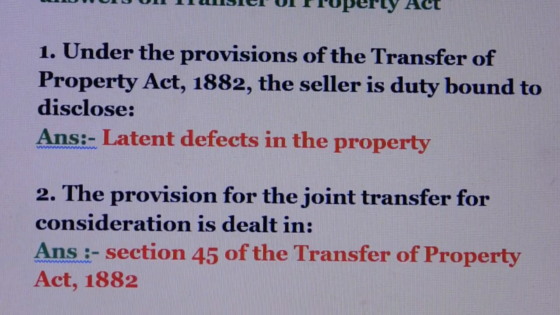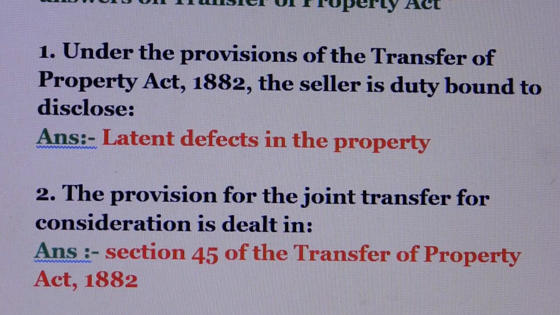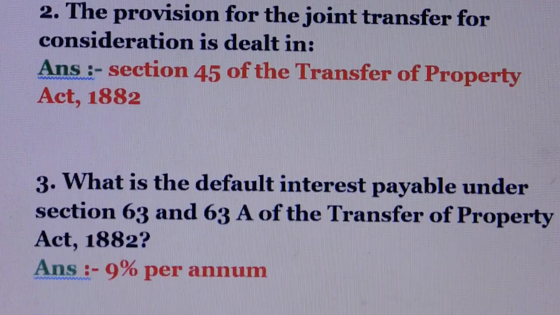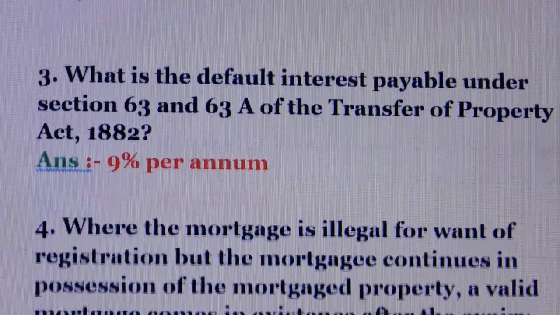Question number 2. The provision for the joint transfer for consideration is dealt in. Answer is Section 45 of the Transfer of Property Act. Question number 3. What is the default interest payable under Section 63 and Section 63A of the Transfer of Property Act? Answer is 9% per annum.